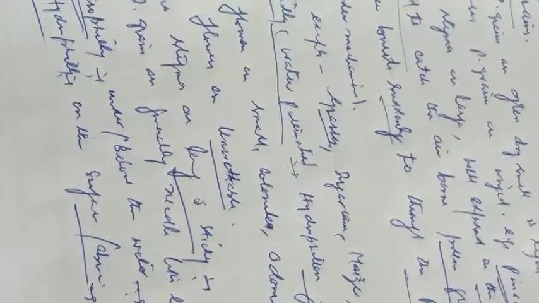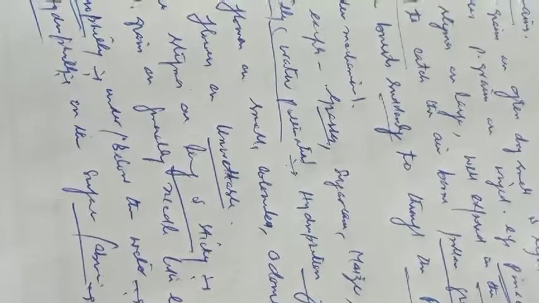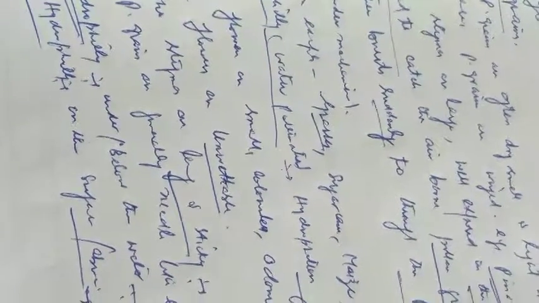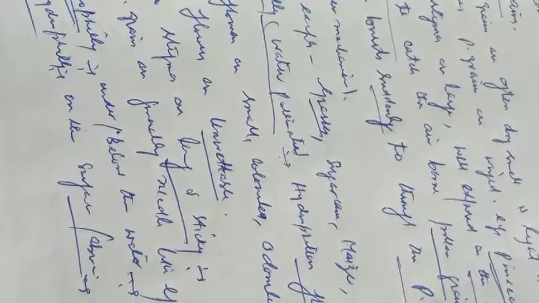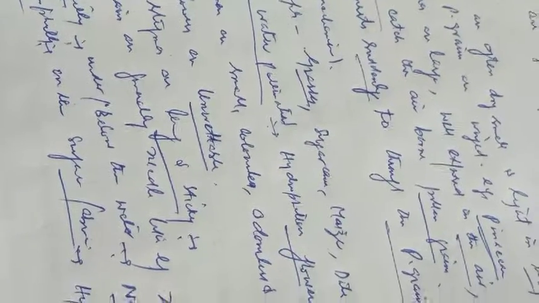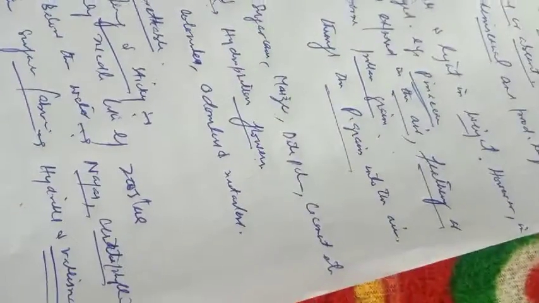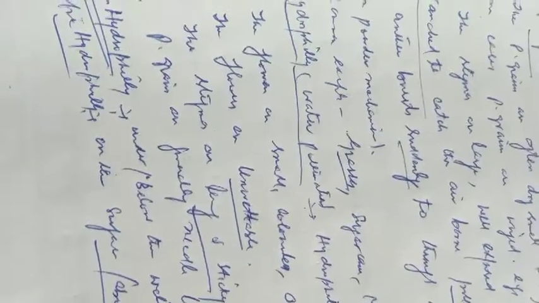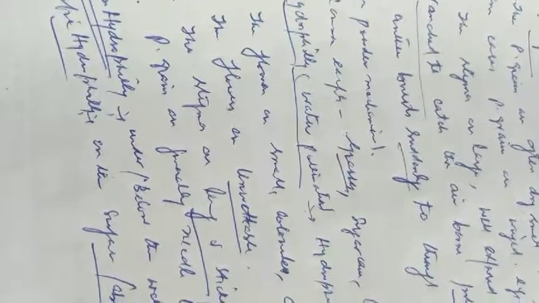Now this hydrophily is of two types: hypohydrophily and epihydrophily. If pollination takes place below or under the water, it is called hypohydrophily. Example is Najas and Ceratophyllum. And if pollination takes place on the surface of the water or above water, it is called epihydrophily, and the examples are Hydrilla and Vallisneria.